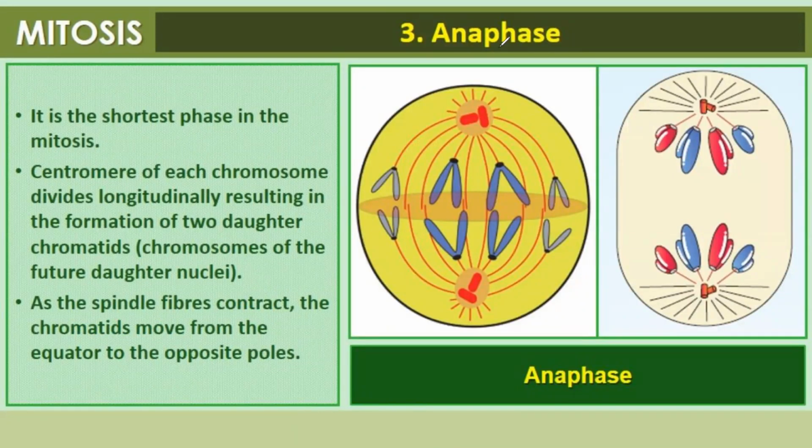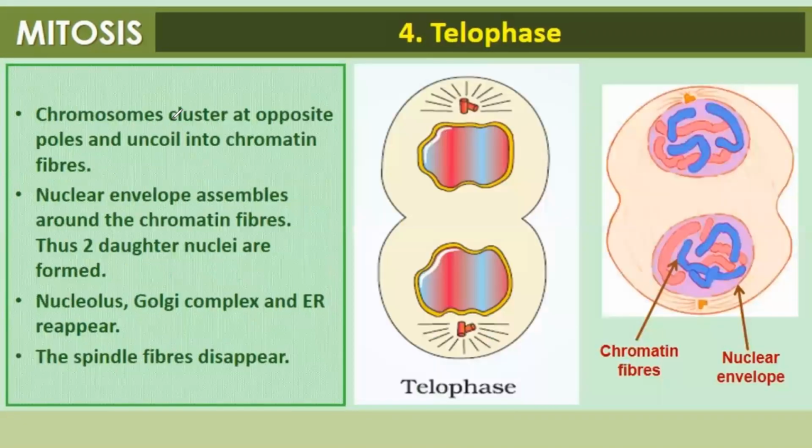It is the shortest phase in mitosis. The centromere of each chromosome divides longitudinally, resulting in the formation of two daughter chromatids, the chromosomes of the future daughter nuclei. As the spindle fibers contract, the chromatids move from the equator to the opposite poles.